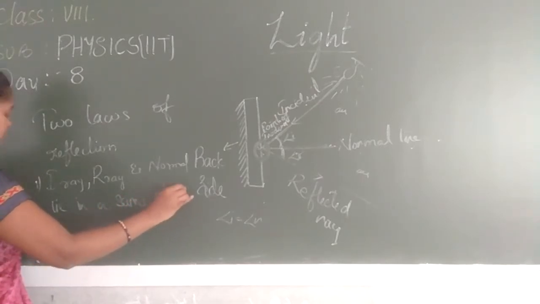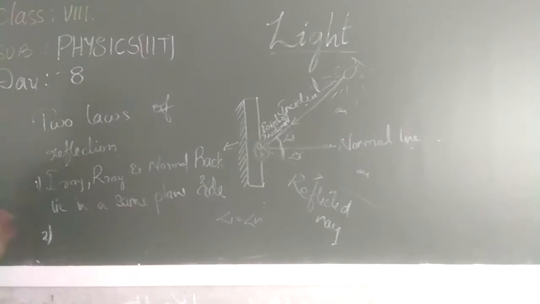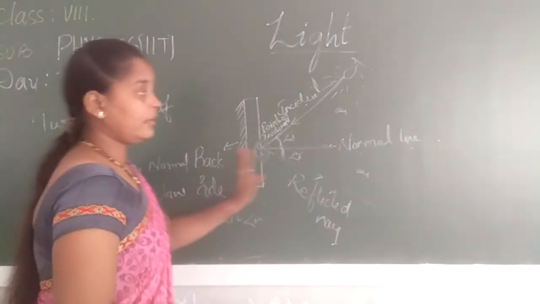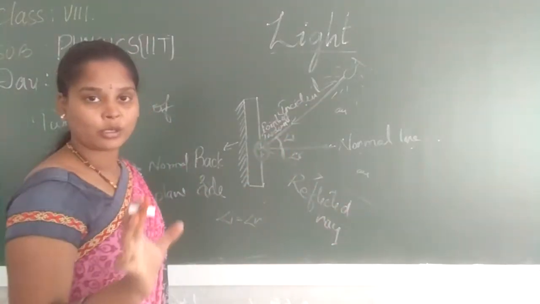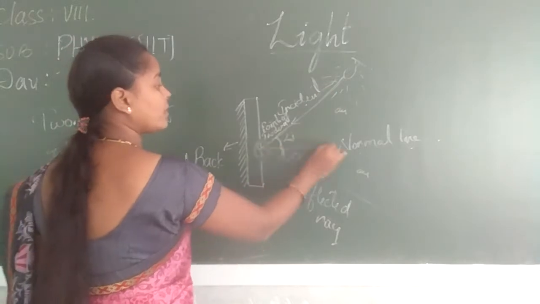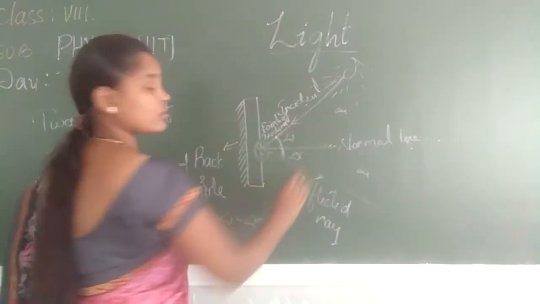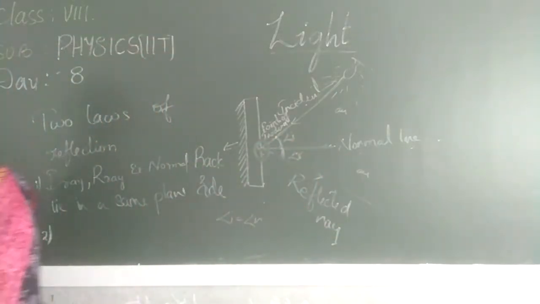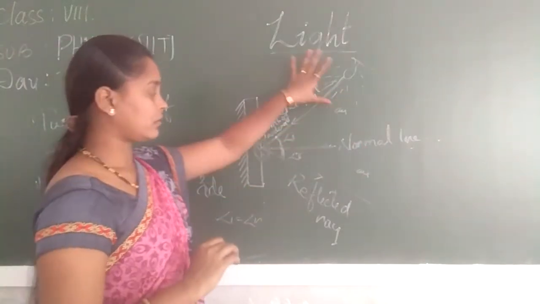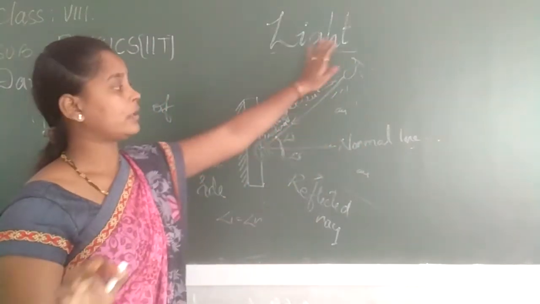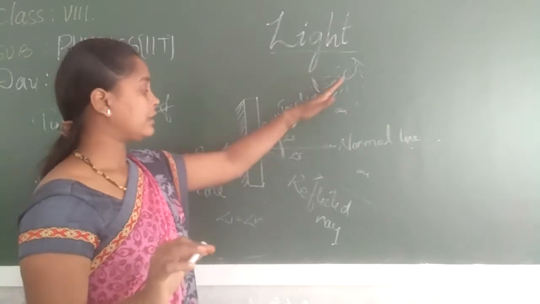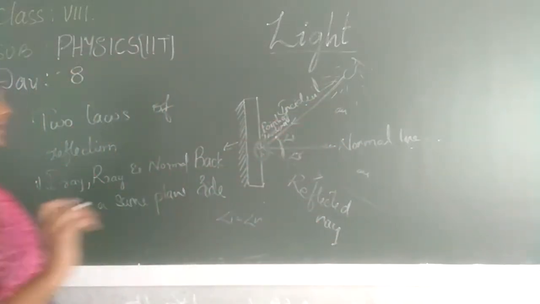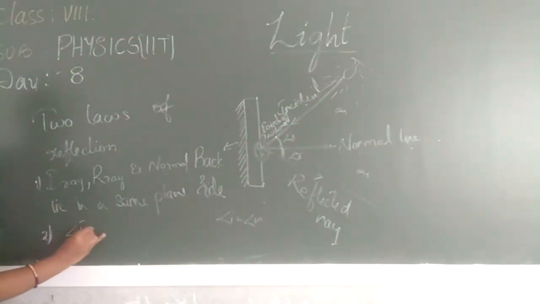And next, the second one: the reflected ray and incident ray. They are making some angle. The incident ray with the normal is making some angle, and the reflected ray with the normal is also making some angle. Those angles are always equal if it is in the same medium, that is, where air is around. In the same medium, the angle of incidence is always equal to the angle of reflection. That is, angle I is equal to angle R.